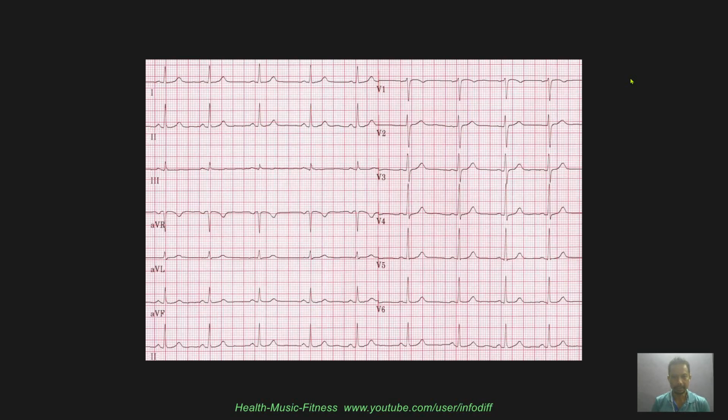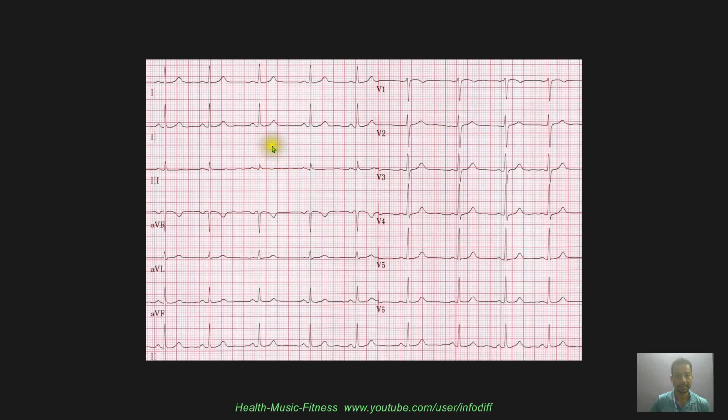So after you have known this, the next step in learning the ECG is about the ECG paper. As you can see the ECG paper in front of you, it has small squares and big squares, and there are 5 small squares in one big square.